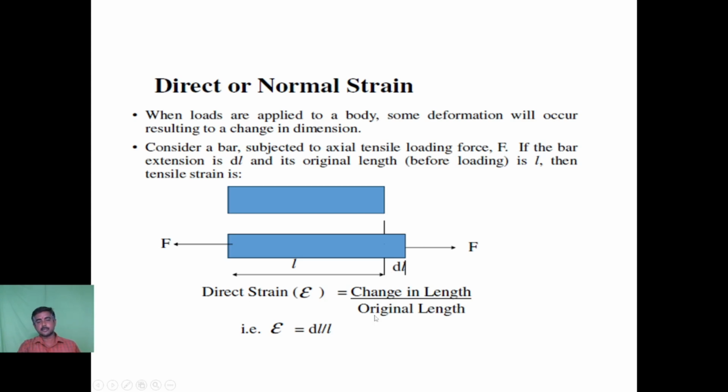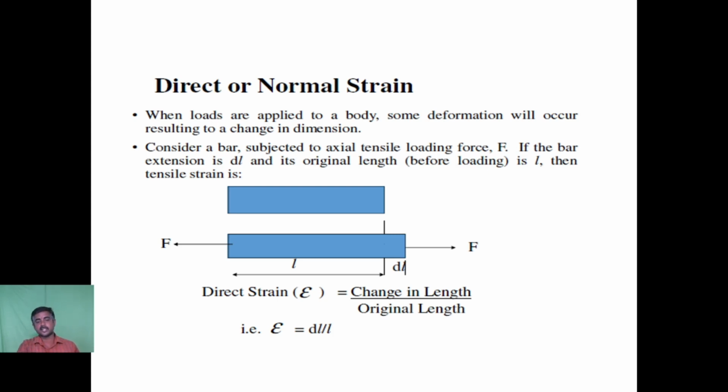Strain is a measure of the ratio between the change in length and the original length. Since the original length is measured in meters and the change in length is also measured in meters, and it is a ratio between two parameters of similar unit, strain does not have any unit. We denote it by epsilon.